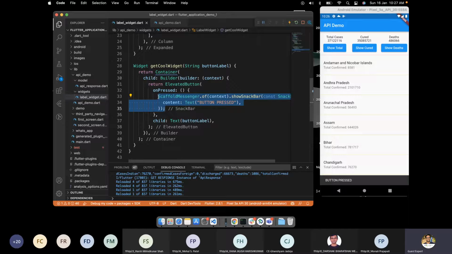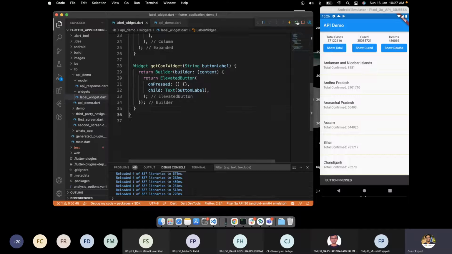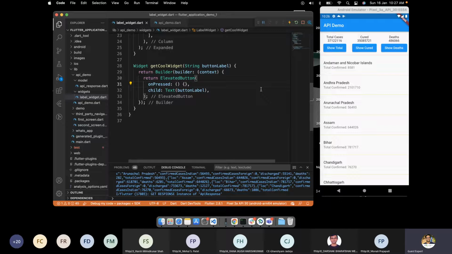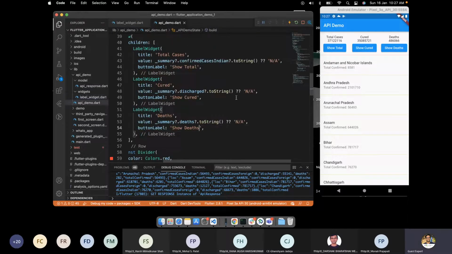Let me first remove this thing. The container is also not required, so I'm simply removing this unnecessary content. Okay, anyone? How should it be done programmatically? What is the best way? If you don't know, let me revisit the whole application.